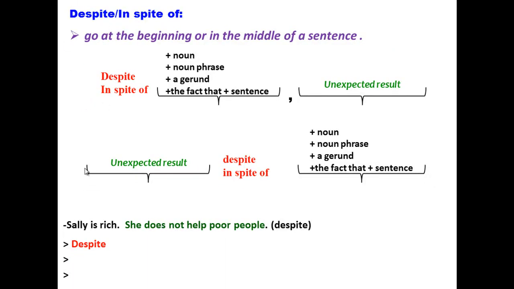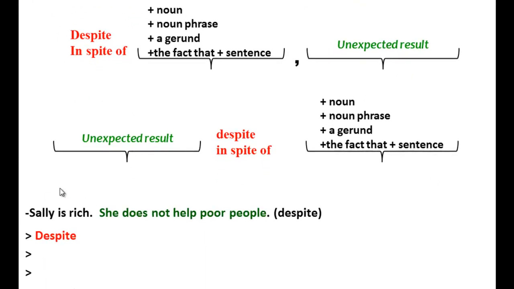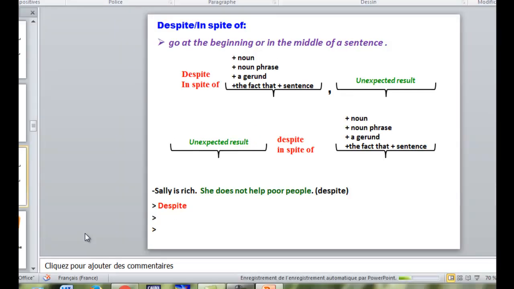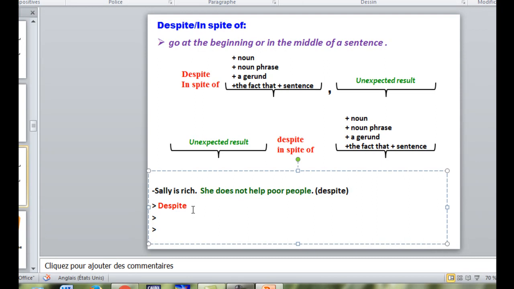Now let us combine this pair of sentences: Sally is rich, she doesn't help poor people, using or with despite. So we can introduce the sentence with despite or put it within the sentence. So if you want to keep this sentence unchanged, you can follow despite by the fact that.